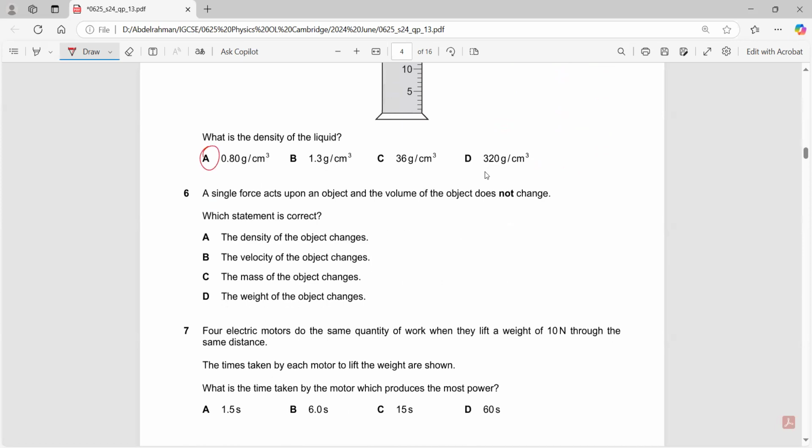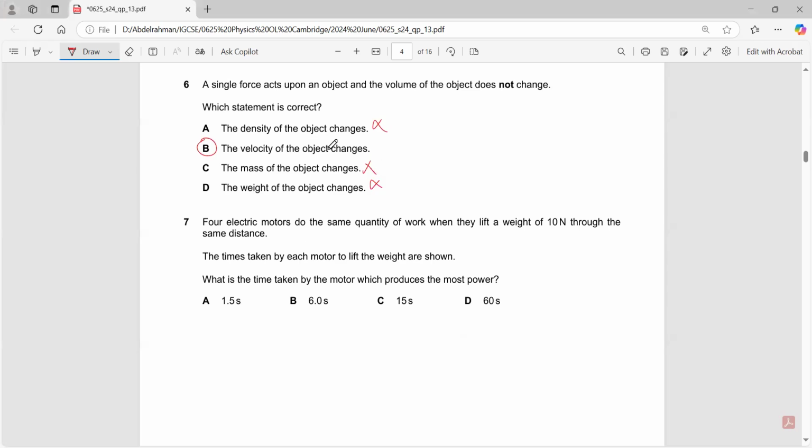A single force acts on an object. The volume does not change. Which statement is correct? Question 6. Does the density change? No, the density does not change, because the volume is the same. The velocity, can it change? Yes, the velocity can change. The mass, does it change? No. And if the mass doesn't change, therefore the weight does not change. So it is B.